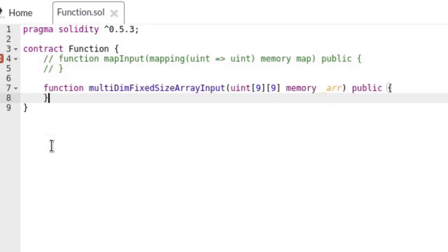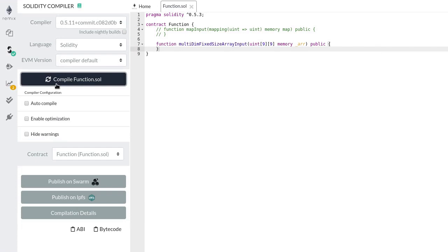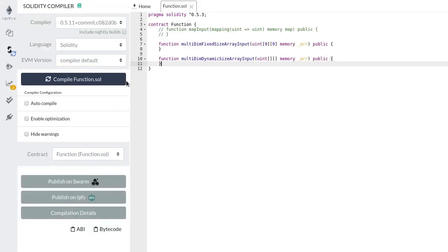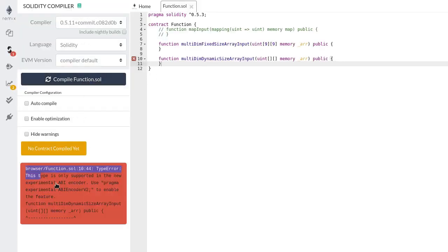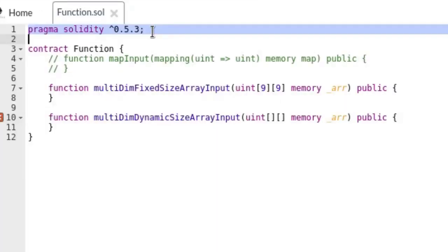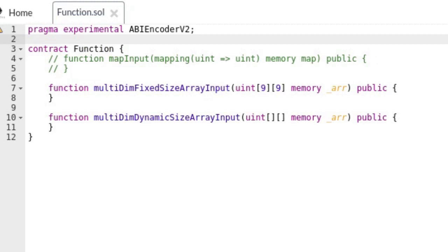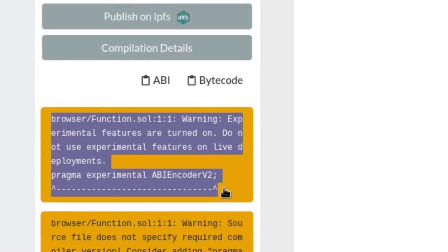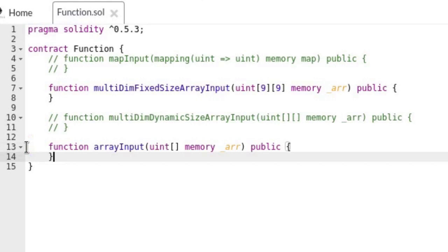How about a multidimensional fixed-sized array? Will it compile? It did. How about a multidimensional dynamic-sized array? Will this compile? Try compiling the contract and you get an error like the one you can see here. The error message states that if you change the pragma to experimental ABI encoder version 2, then the function is valid code. Here I've done exactly that, changing the pragma inside the contract. But as you can see here in the warnings, you should not deploy a contract with experimental features to the mainnet.